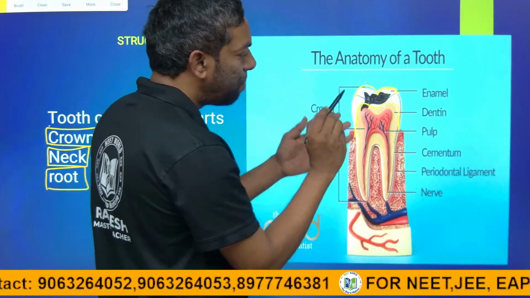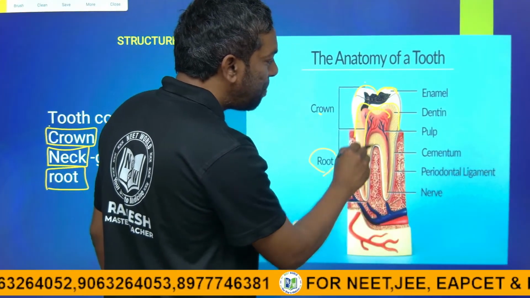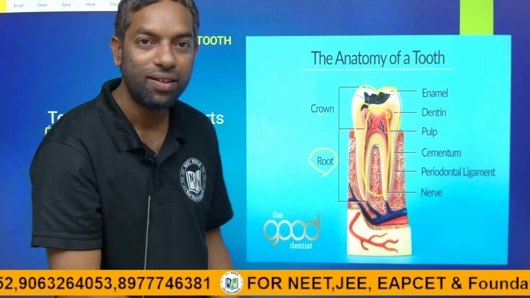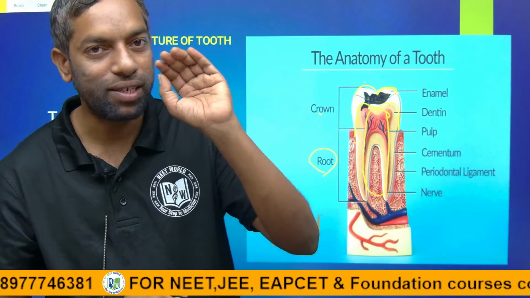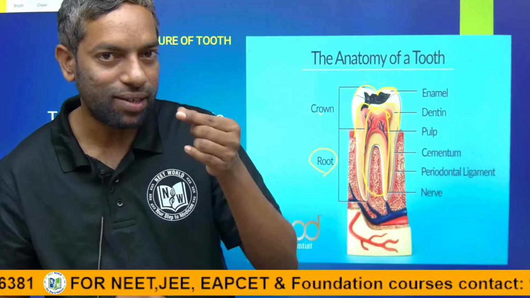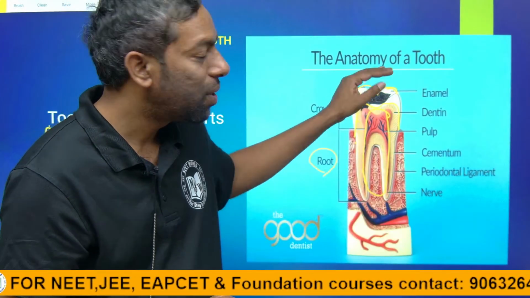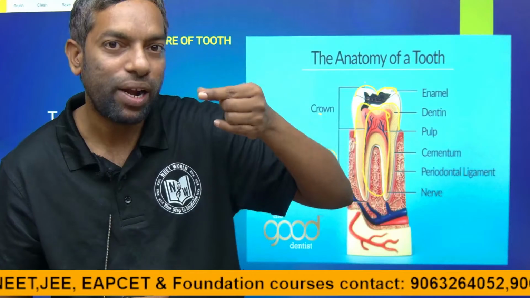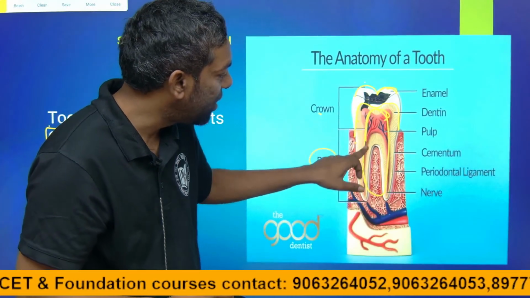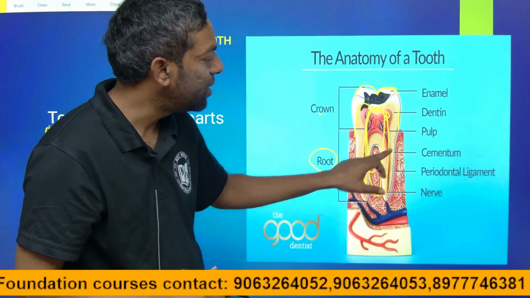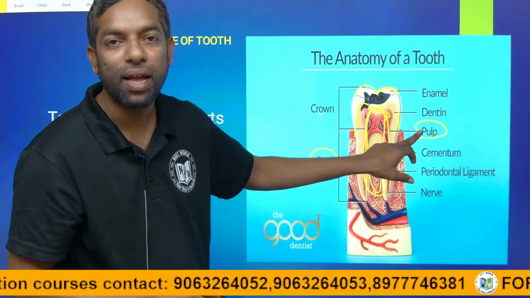Pulp is a cavity in the teeth. The upper surface of the teeth is enamel. Below enamel there is dentin. Below dentin there is a cavity, which we call the pulp cavity.